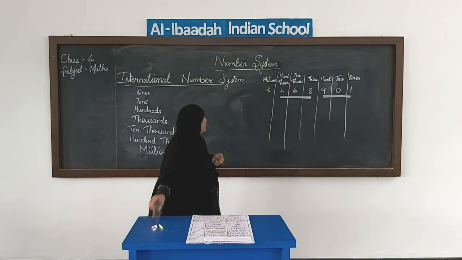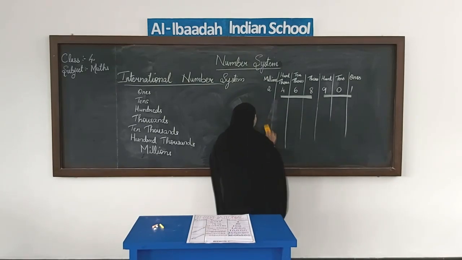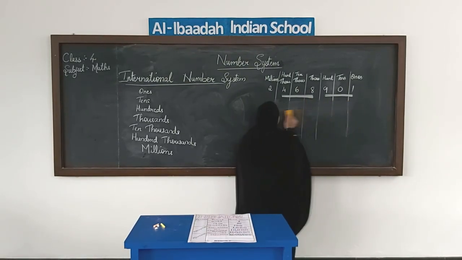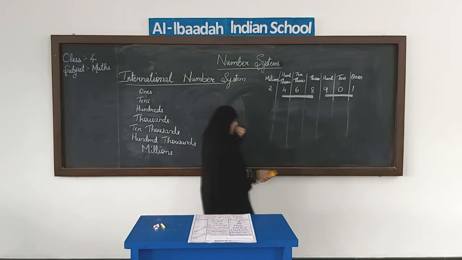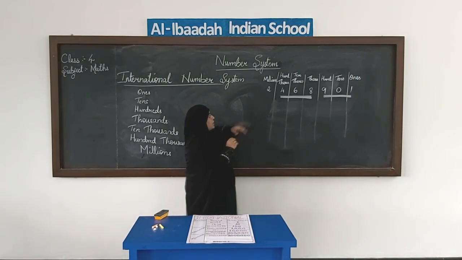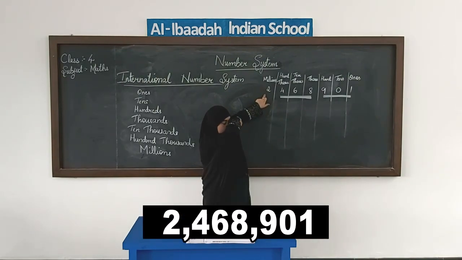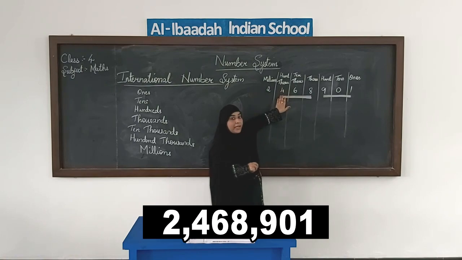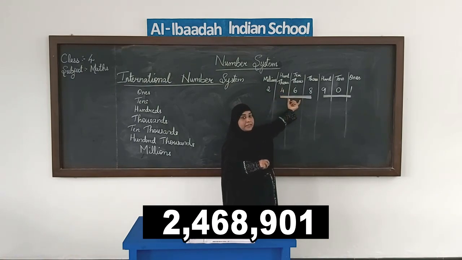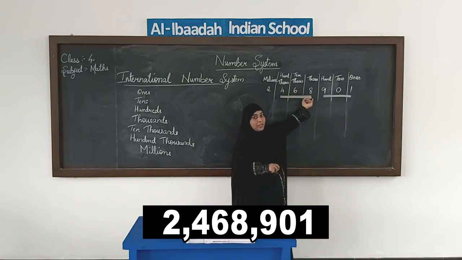When we read the number, we always start from the greatest place value. Here the greatest place value is millions, so we start from this place. It is 2 in the millions place, so the number is 2 millions. Then we have to read this group of three digits together. When we take these three digits, we read it as 468.